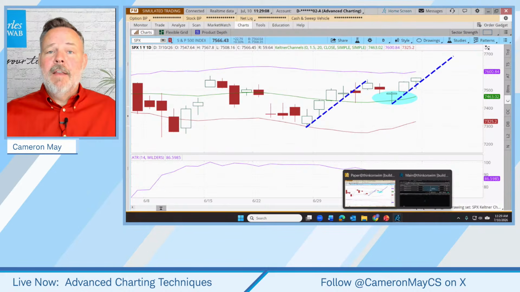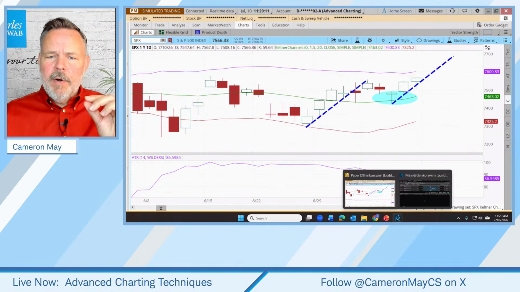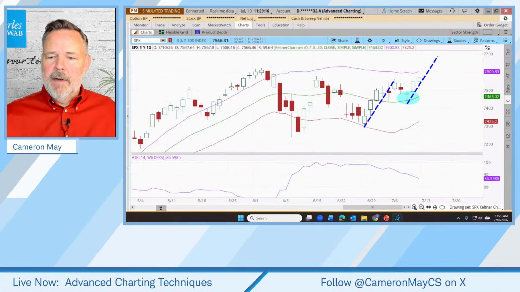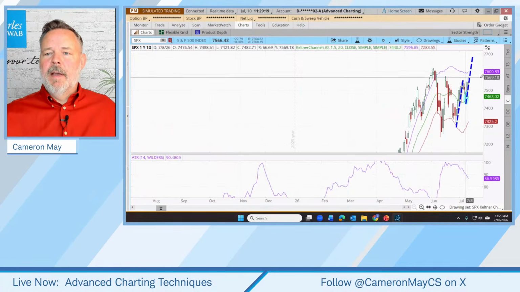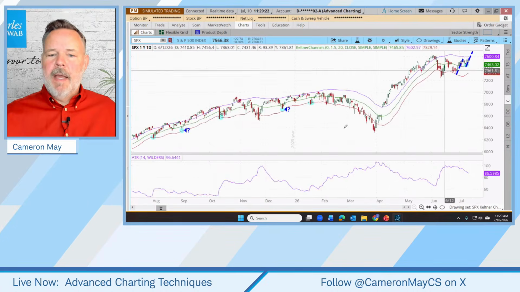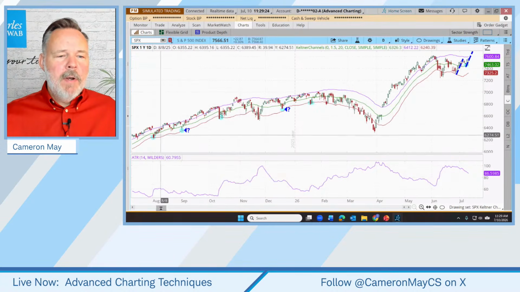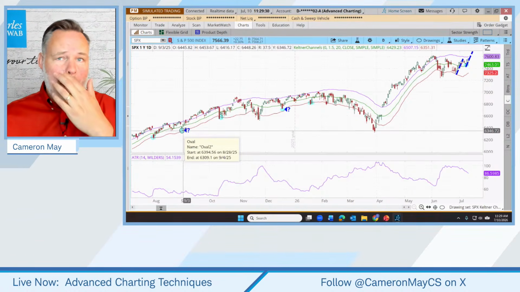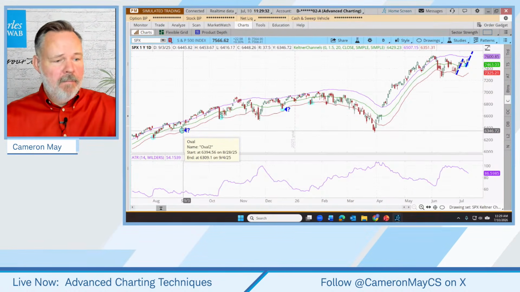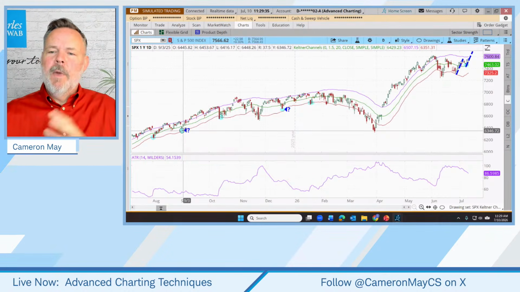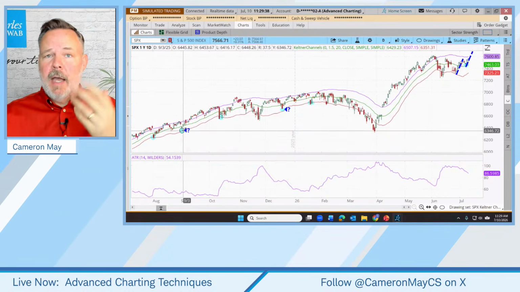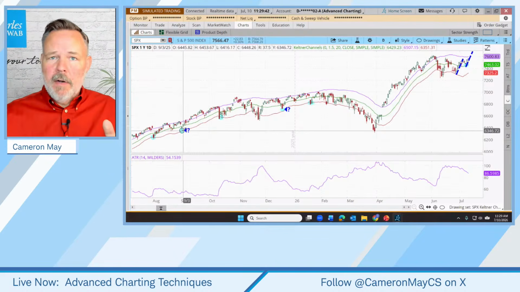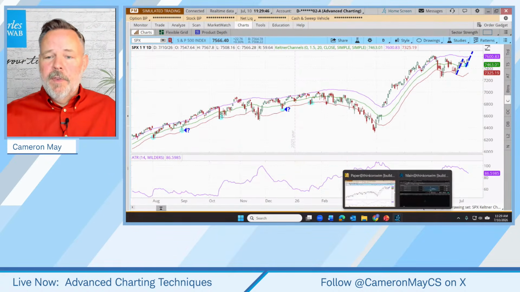Anyway, let's put together a search. And what I want to look for explicitly today, let's zoom back out here. Come down here and click on the zoom out feature. Oh, I kind of zoomed in. I have to change that back to auto. There we go. I want to look for these sorts of bounces off that lower channel. Let's put ourselves in the shoes of someone who's looking to trade extreme to extreme. We can just go look through a series of stocks and eyeball it, but I've actually constructed a scan that you can construct at home as well. And it looks for those sorts of signals.